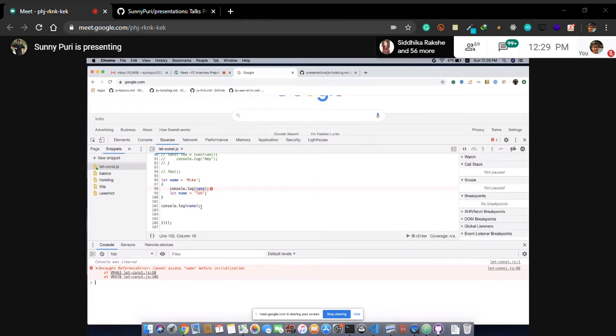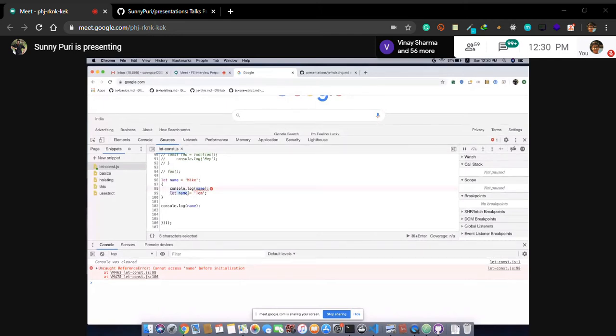But that is wrong. Let and const also get hoisted. If I say it is getting hoisted, what does it mean? So everyone said it is not getting hoisted, so why is this error coming? It should come Mike. But I'm saying it is getting hoisted. Let's see how it is happening.